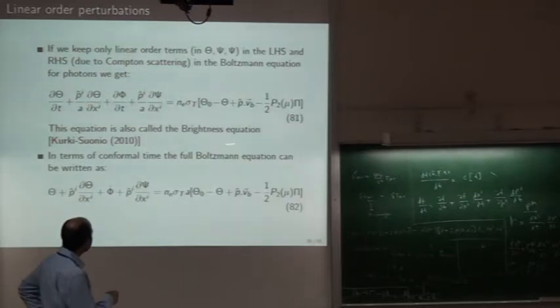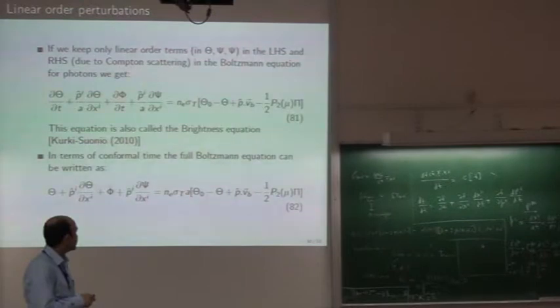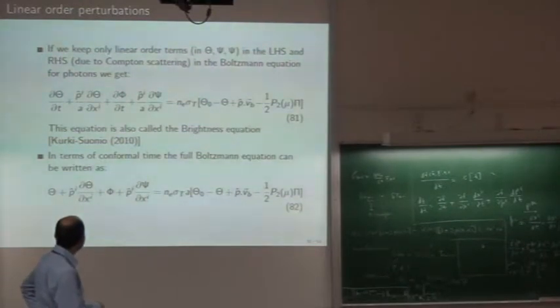This is the collision part, and this is the collisionless part. This is the monopole, this is the general anisotropy, this is due to the motion of electrons, the dipole, and this is due to the coupling between polarization and temperature, and the direction dependence of the Compton scattering rate. And this equation is called the brightness equation.